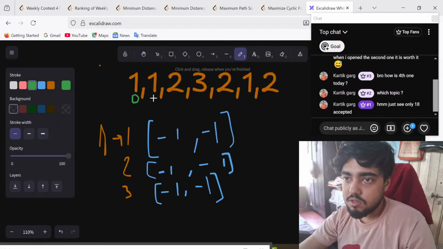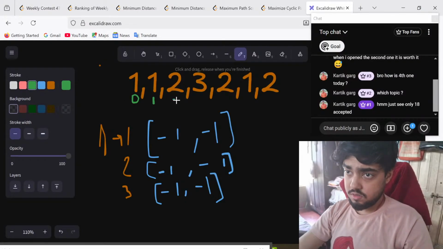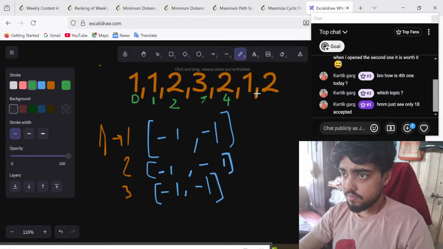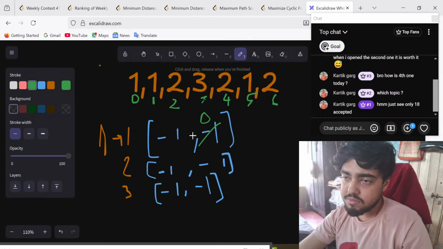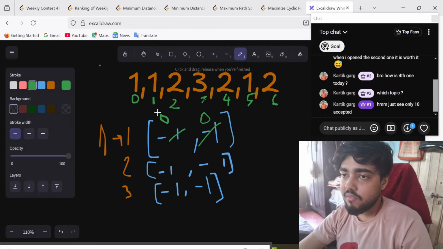The positions are 0, 1, 2, 3, 4, 5 and 6. So 1 occurs at 0, so this becomes 0. Okay, and this becomes minus 1, so it remains minus 1. Now 1 again occurs, so this 0 comes over here, this becomes 0. And remember one thing, whenever we are checking, this element is minus 1 only, so we are ignoring it. Okay, this becomes 0 and this becomes 1 now.